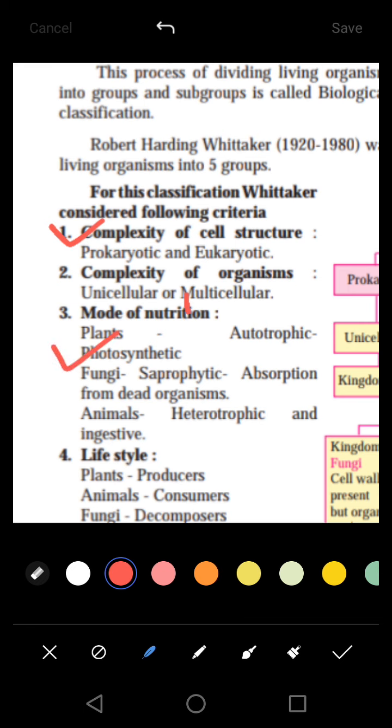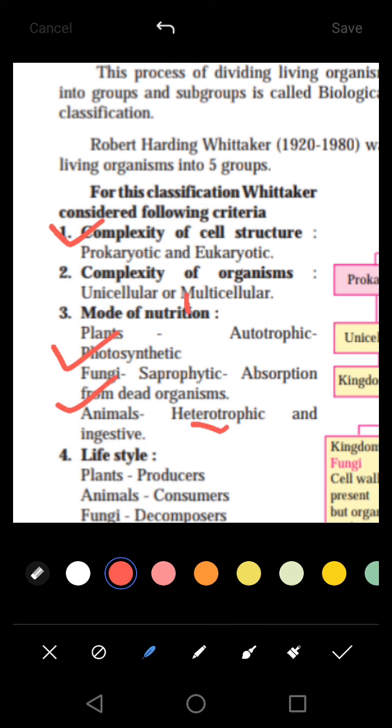Photosynthesis is a process of production of food from sunlight and water. Next is fungi. Fungi are saprophytic in nature. Saprophytic means dependent on dead organic matter, which live on the dead bodies of other organisms and obtain their nutrition from them. Such organisms are called saprophytic or saprotrophs.